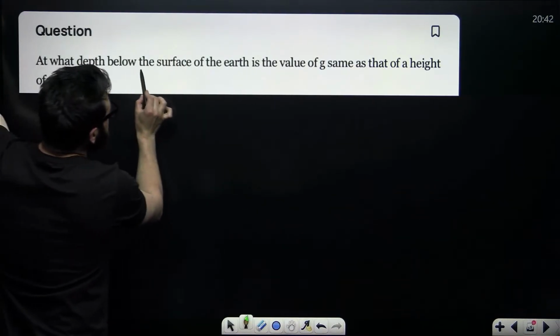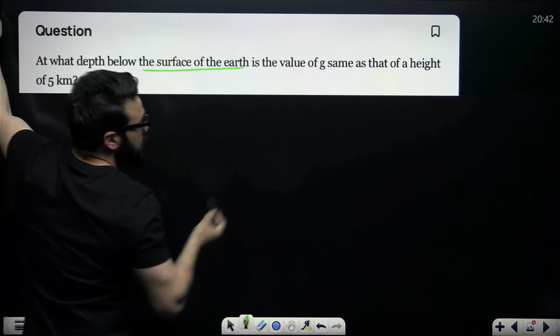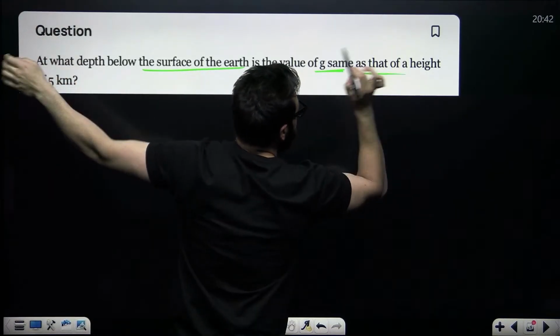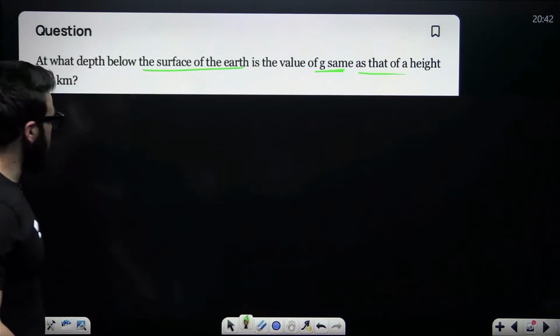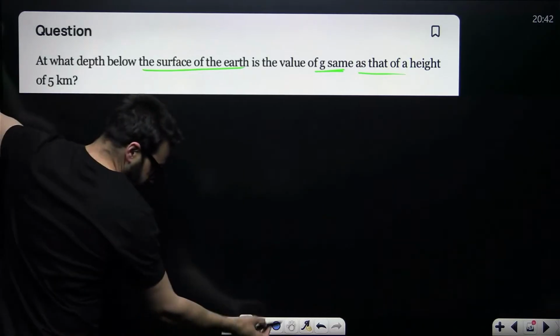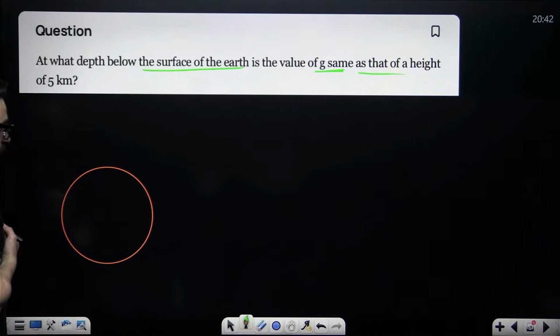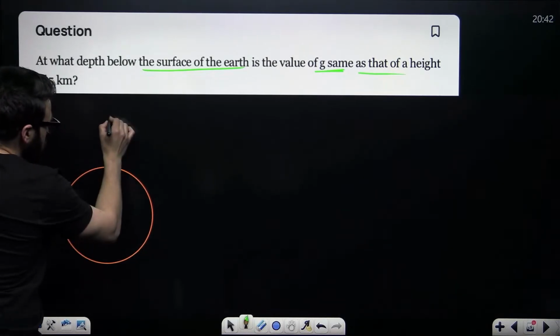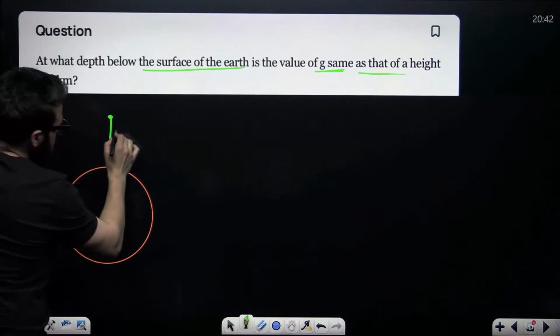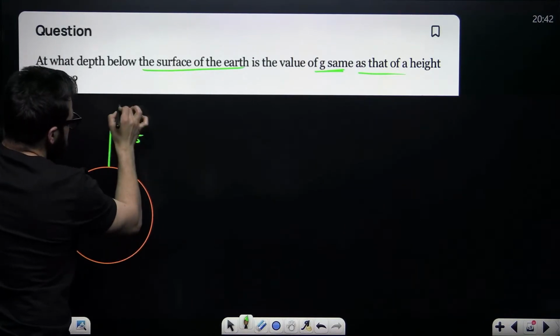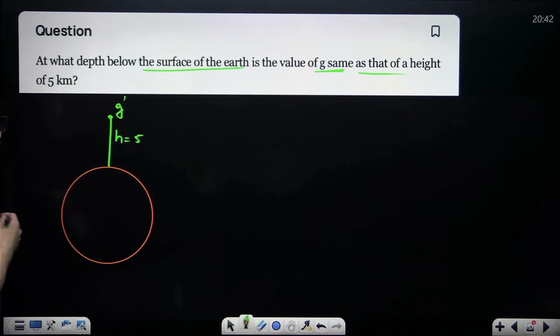At what depth below the surface of Earth is the value of g the same as that at a height of 5 kilometers? Let's suppose this is Earth. From the surface of Earth at height h equal to 5 kilometers, the value of acceleration due to gravity is g dash.